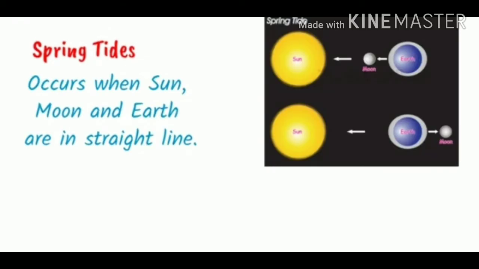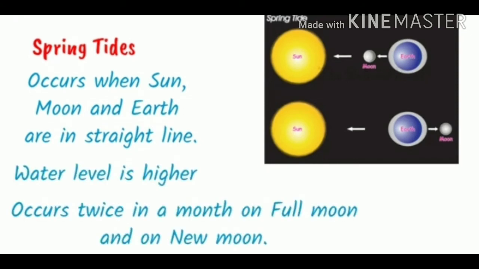Spring tides occur when the sun, moon and earth are in a straight line. In other words, during the full moon and the new moon days, the sun, the moon and the earth are in the same line and the tides are highest, and these tides are called spring tides.